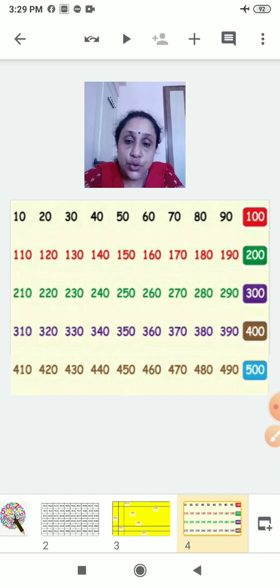Okay. This also you will practice. You will write in your notebook. What you will write? Skip counting of 10, till number 500. From 10 you will begin and you will end with 500. Okay? Understood? You can do now? Very good.